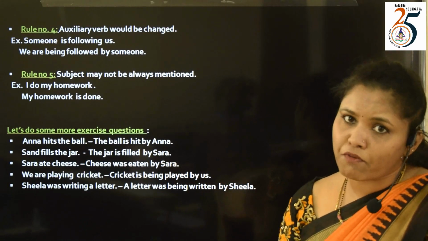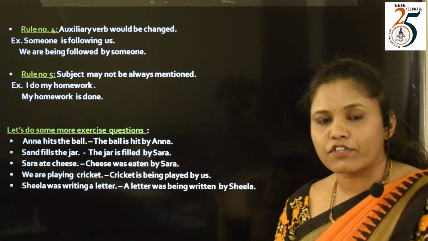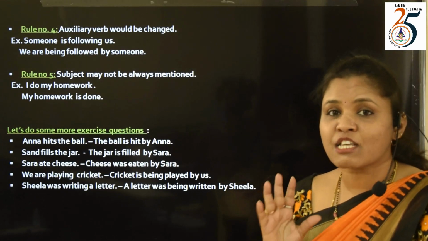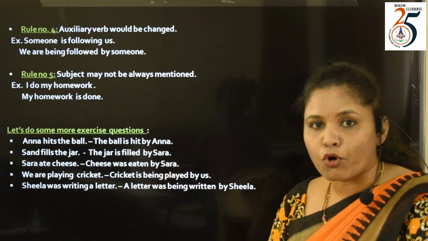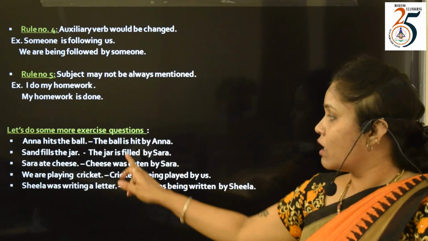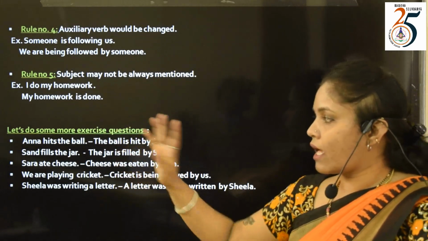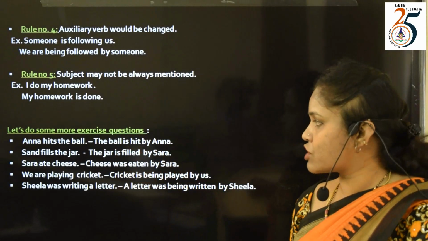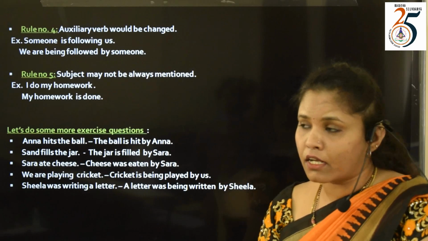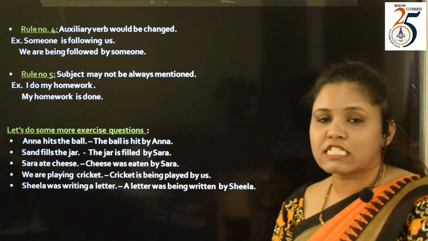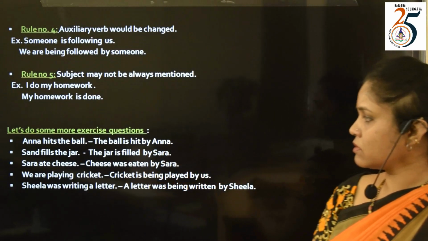Hit is the past form of the verb, and hit itself is the V3 form in some verbs. So here hit remains the same. The ball is hit by Anna. By is our agent, is hit is the change we made in the verb, and you can see that we have reversed subject and object.